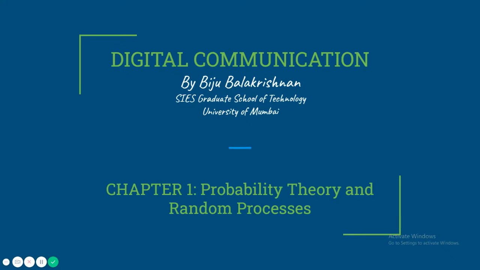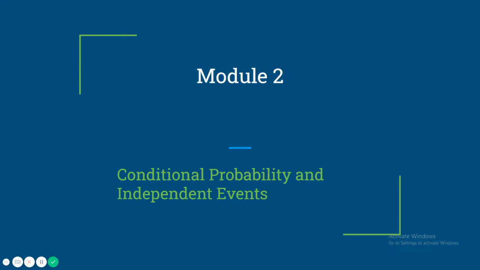Welcome to Chapter 1 of Digital Communication, Probability Theory and Random Processes. Module 2 covers Conditional Probability and Independent Events.